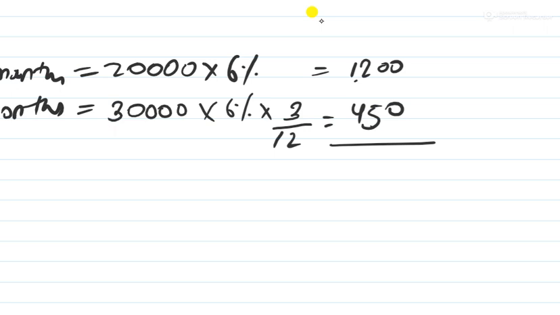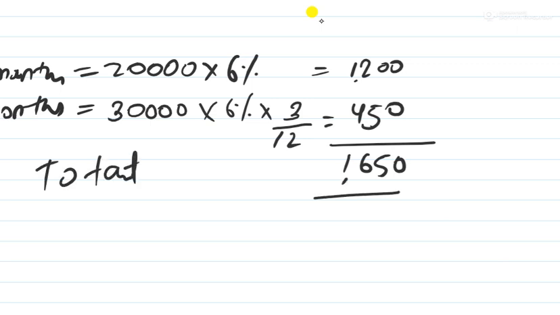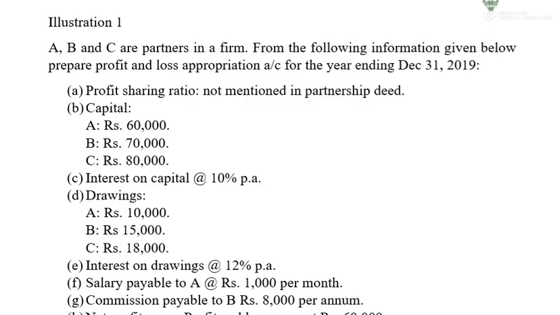Okay, now how did 450 come? I hope I don't have to repeat myself. Still I am repeating because it was withdrawn in the month of October, so only for 3 months, right? So 1200 plus 450 is equal to 1650. So the total amount of interest on drawings that will be charged in the PL appropriation account is 1650. Okay, so I hope that the basics of interest on drawings is clear to you guys.